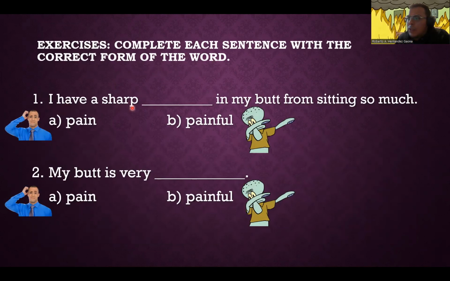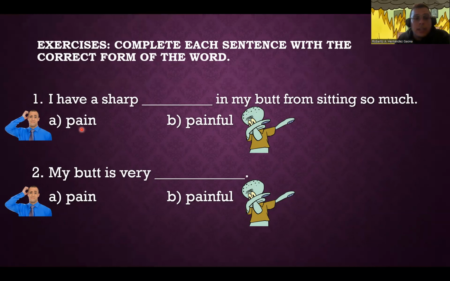So we have, I have a sharp in my butt from sitting so much. So it is going to be pain or painful, right? So for a lot of you guys, it's really easy to tell just by listening. So you're just like, well, if I say I have a sharp painful in my butt, it doesn't make sense. But if I say I have a sharp pain, now that makes sense. You don't even have to think too much about it, and the answer is pain.